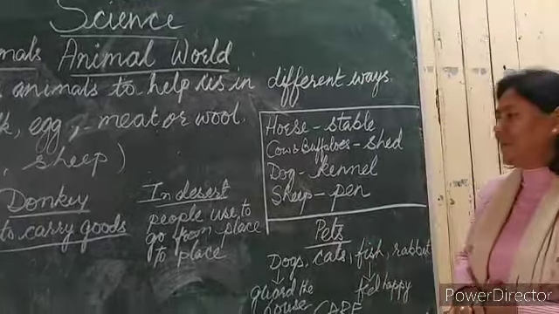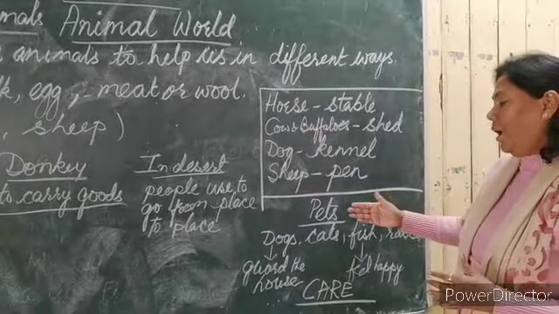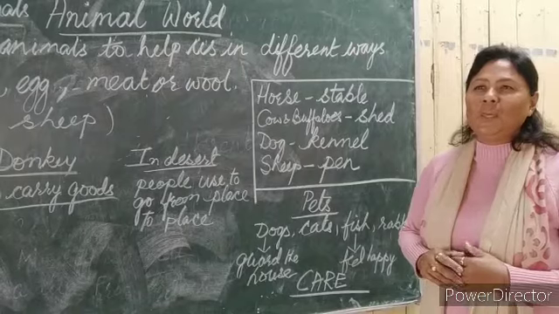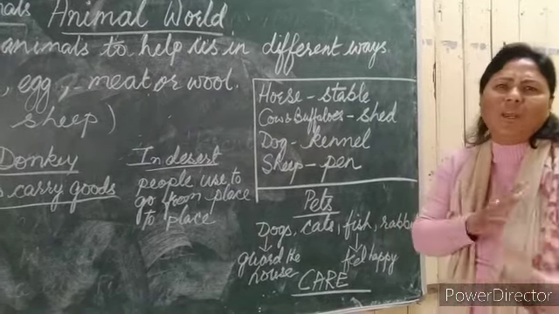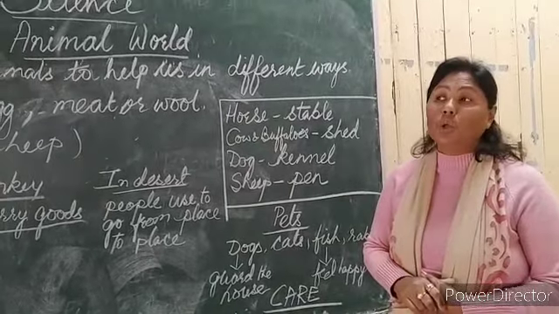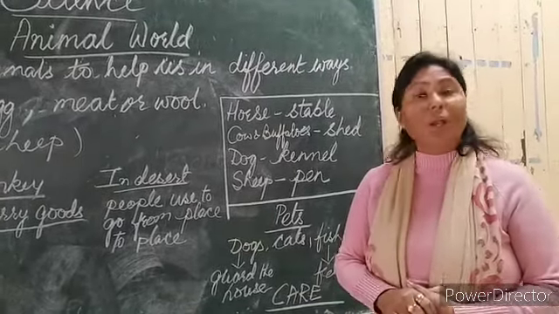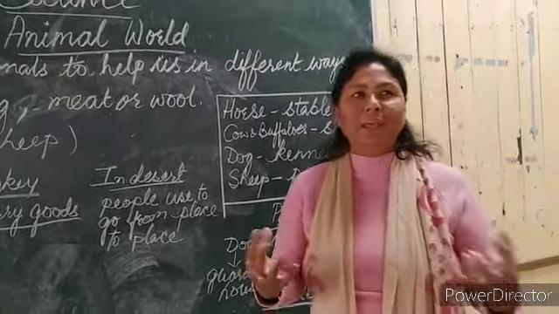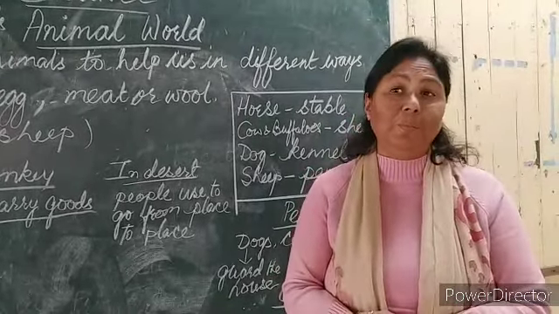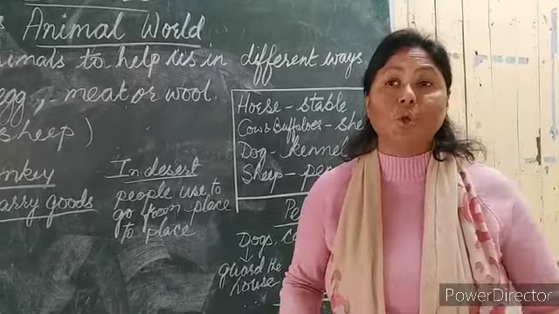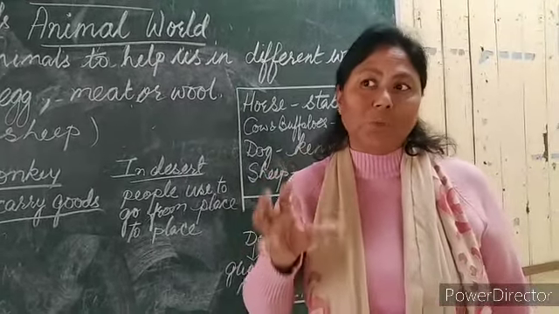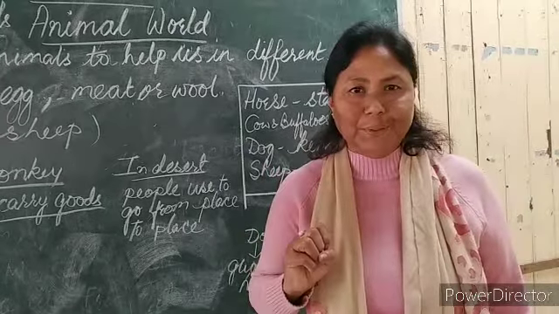Now the other thing is that there are pets. Some animals, we keep them as pets. Actually, they don't give us anything much, but then we keep them. So, for example, we have dogs. Now, why do we keep dogs? Some love puppies and small dogs, so they keep them. The children love to play with those dogs. But the idea is, these dogs only know their family members, okay?